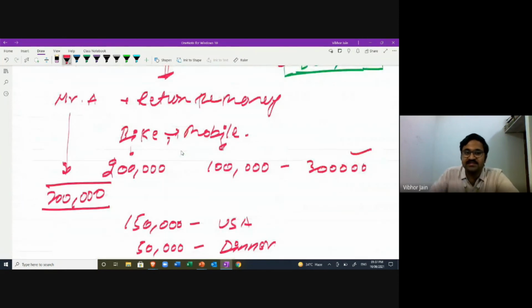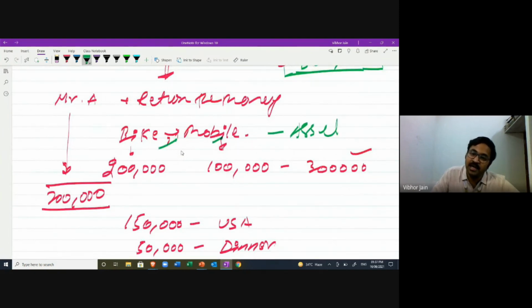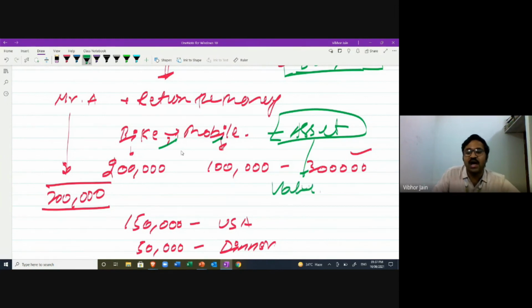Both these things, like bike and mobile, these are assets, and they have some value. If need be, I can go to the market and I can sell these assets. I can realize this value. So the benefit or the value of these assets will be there for 2, 3, 4, 5, 6 years, or let's say more than 1 year.